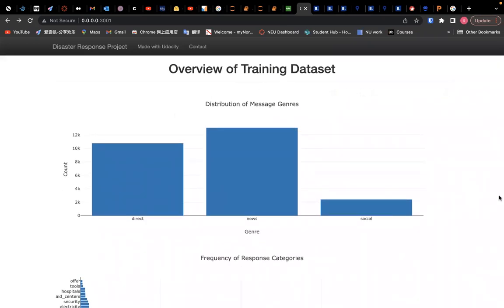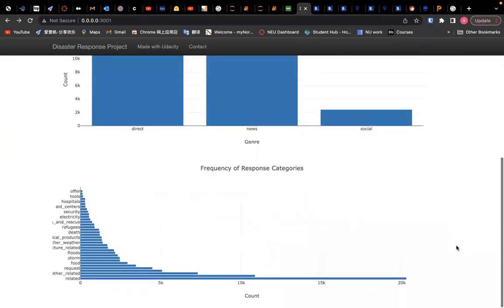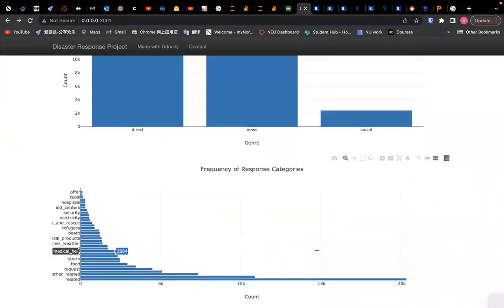Here's the distribution of message genres and also the frequency of response categories. As we can see for offer, tools, and hospitals, we have really few records, which also explains why our model performs poorly on these kinds of categories.